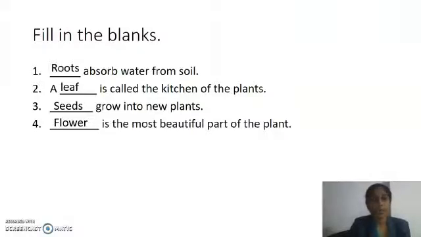Now let us see one more time. Roots absorb water from soil. A leaf is called the kitchen of the plants. Seeds grow into new plants. Flower is the most beautiful part of the plant.